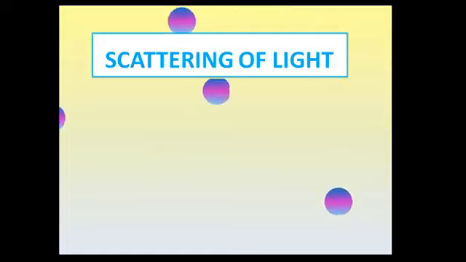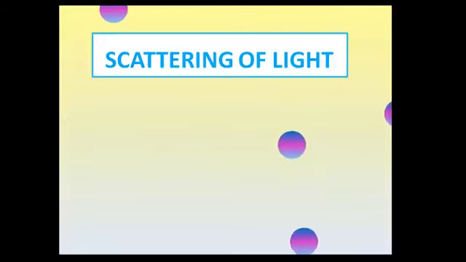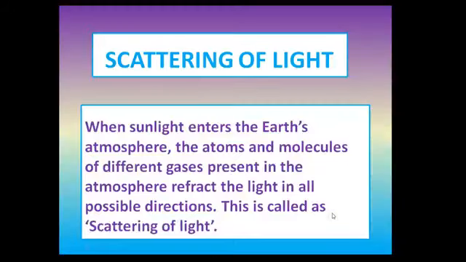See here, these particles in the atmosphere can be called scatterers, because when light rays enter the atmosphere, these particles scatter the light. Now, see the definition. When sunlight enters the Earth's atmosphere, the atoms and molecules of different gases present in the atmosphere refract the light in all possible directions, and this is called scattering of light.